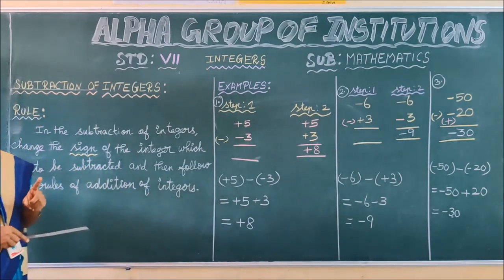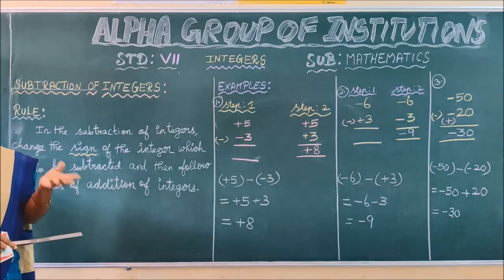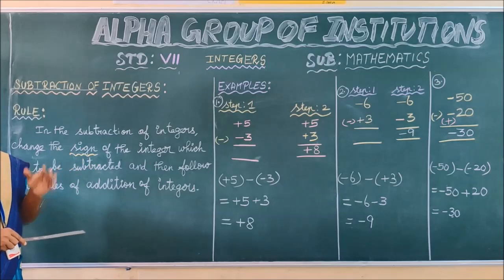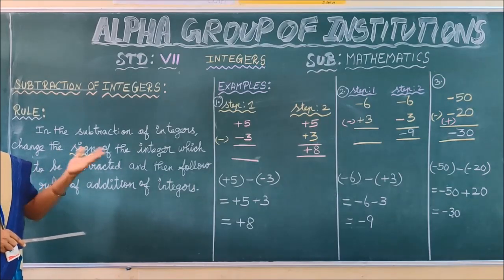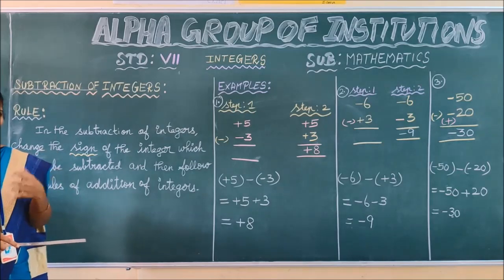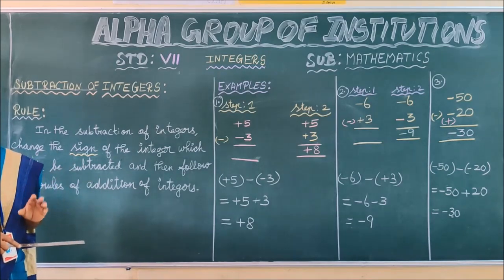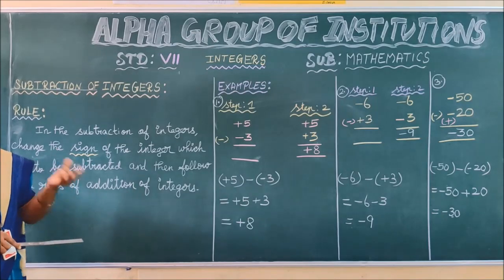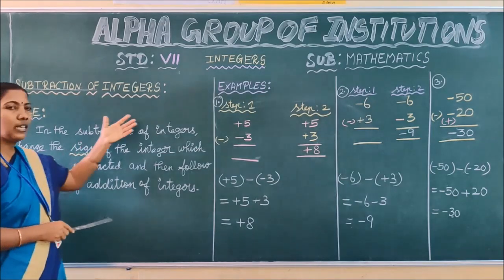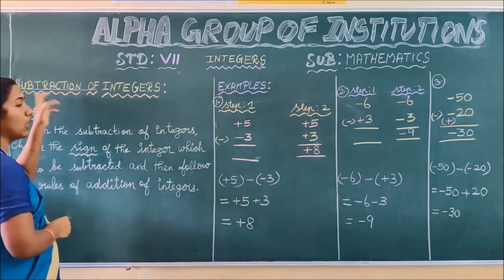In rule 1, if the given two integers are of the same sign, you have to add the given integers and write the sum by using the common sign. And by rule 2, if the given two integers are in opposite signs, you have to find the difference of the given two integers by ignoring their signs, and the result takes the symbol of the larger integer. Okay. Now we see some examples that follow the rule of subtraction of integers.